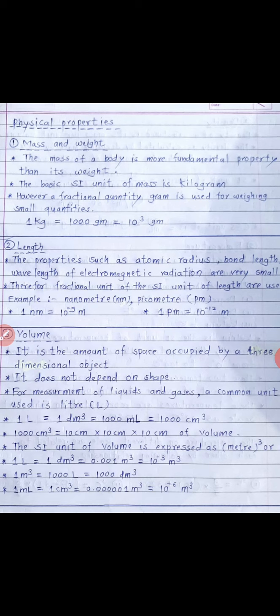So 1 kilogram is equal to 1000 gram. That can also be represented as 10 raised to 3 gram. And 1000 gram means 10 raised to 3 gram. Okay, so this is the first physical property.